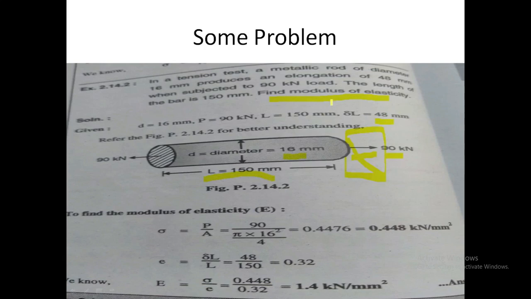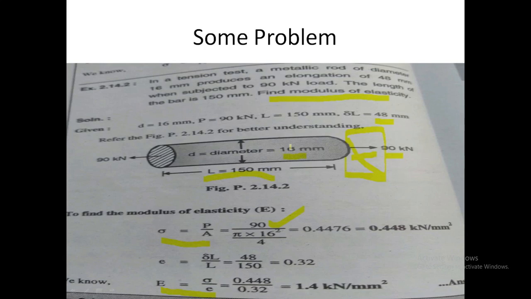We have to calculate the modulus of elasticity, that is Young's modulus. The formula for Young's modulus is stress divided by strain. We don't know the value of stress or strain, so first we calculate the stress and strain. The formula for stress is load upon area. We know the load, that is 90 kilonewton, but we don't know the area, so first we calculate the area.